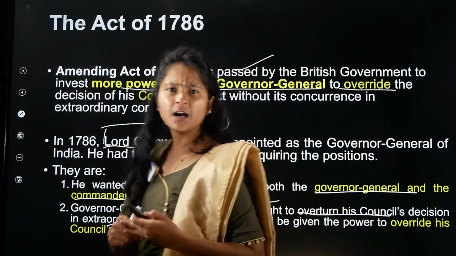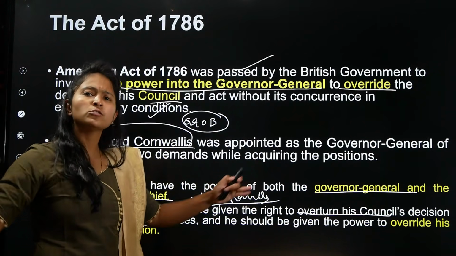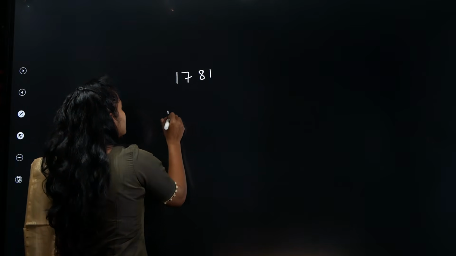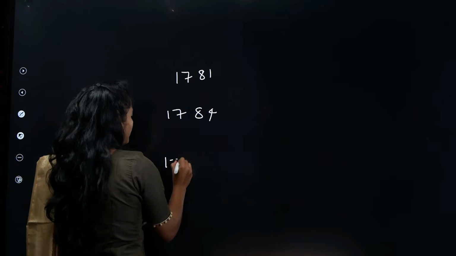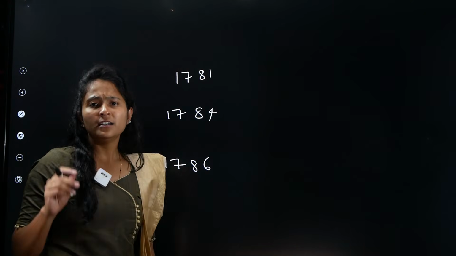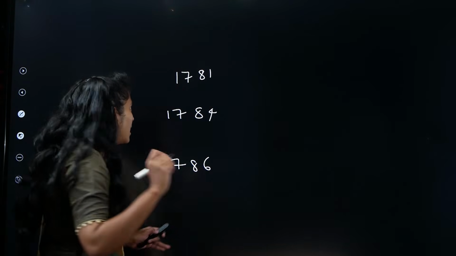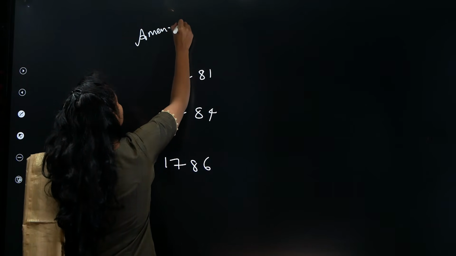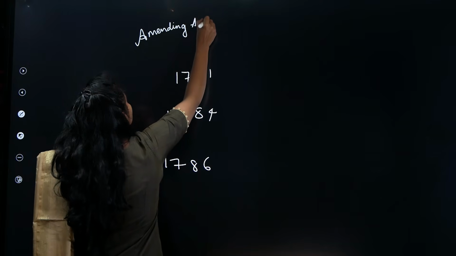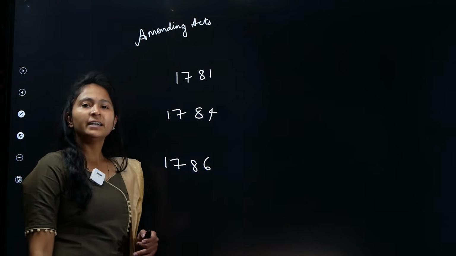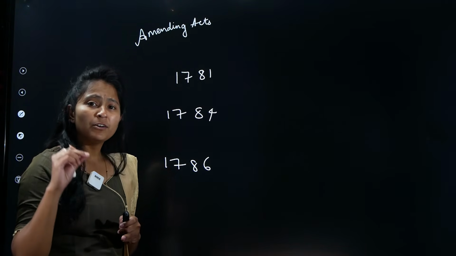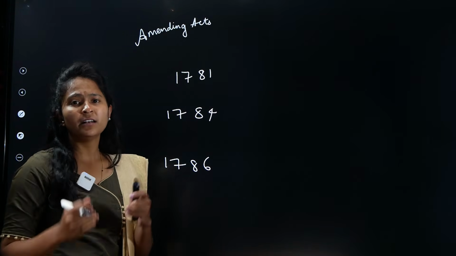Before we go to the next amending act, let us have a small quick revision. Long story short, let us see a summary here. And what is that summary? 1781, 1784, 1786. Please understand, these are not regulating acts, they are amending acts. They are not regulating acts because they are not regulating the company. Whatever flaws are there in the regulating acts, they have now been reduced.